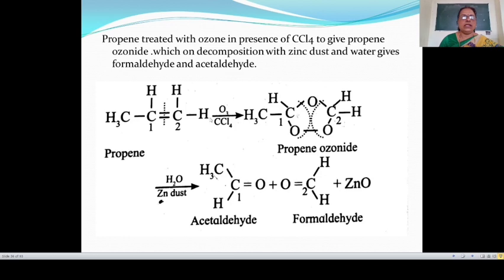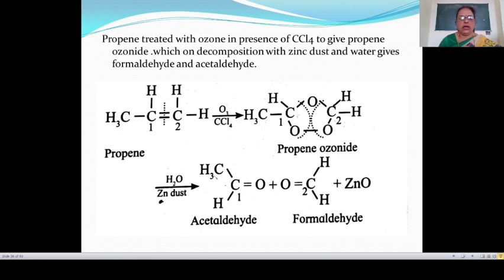When ozone is added across this double bond, that time this gives propene ozonide, means propene is treated with ozone in presence of carbon tetrachloride, then this gives propene ozonide. Here this ozone O3 is added across the double bond, then this gives CH3 CH O and OO. Here these three oxygen atoms are added, means O3 is added in between these two carbon atoms, and this CH2 group, and this gives propene ozonide.